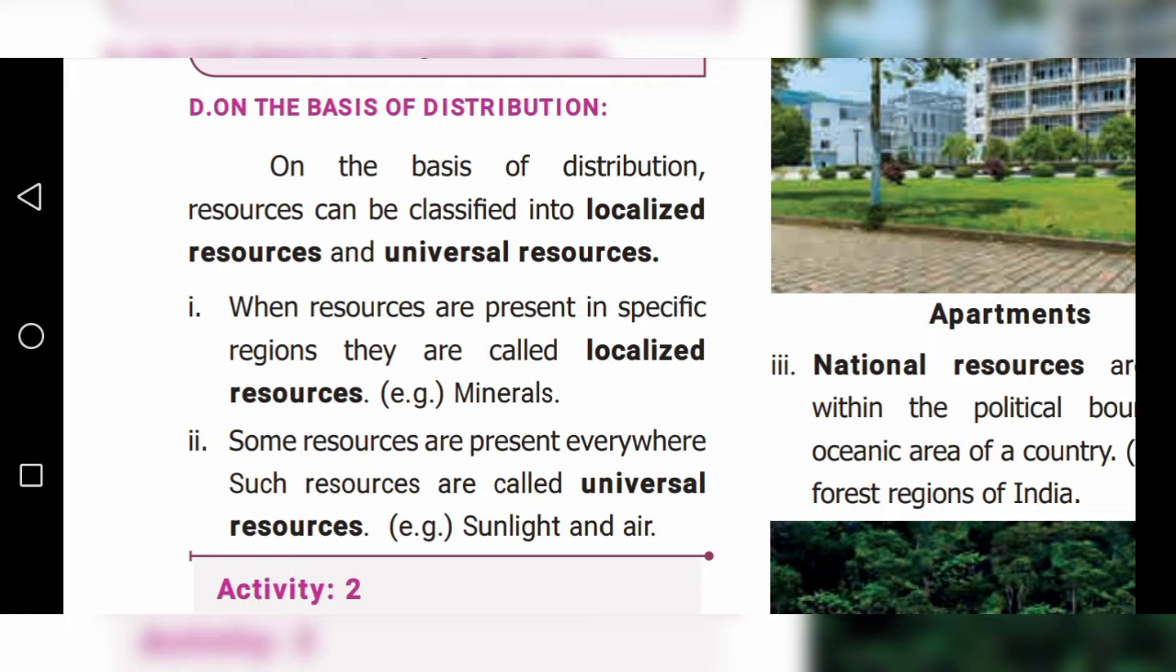Second, some resources are present everywhere. Such resources are called universal resources. Example, sunlight and air. Air is present everywhere and sunlight is present everywhere. So this is called universal resources. But minerals and the like are present in particular places, that is called localized resources.